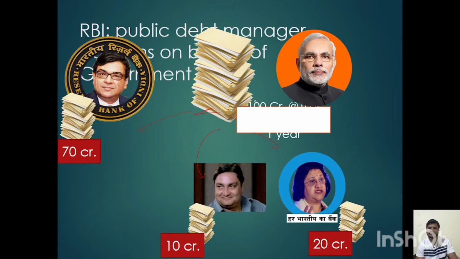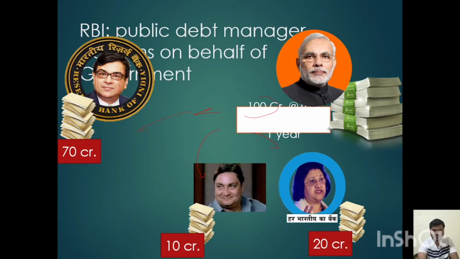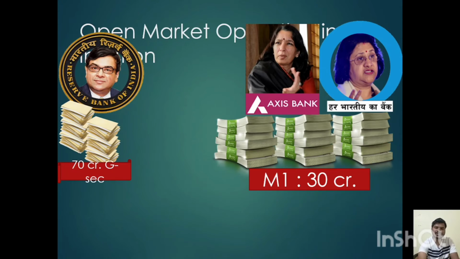In this case, the government wanted 100 crore rupees from borrowing by issuing these government securities. So in that 100 crore, 10 crore was bought by him, and 20 crore was bought by that bank, and 70 crore by the RBI. So now the government gets the money.